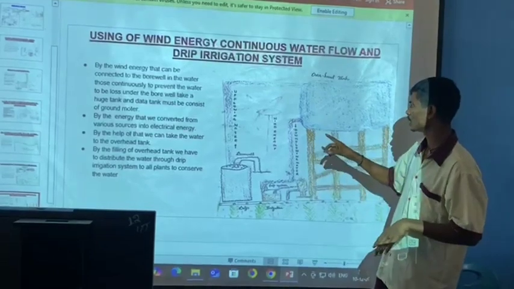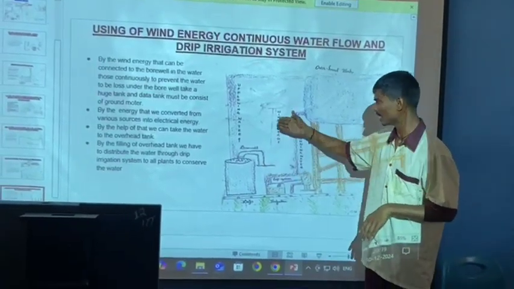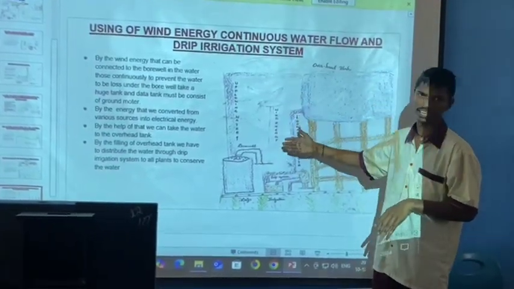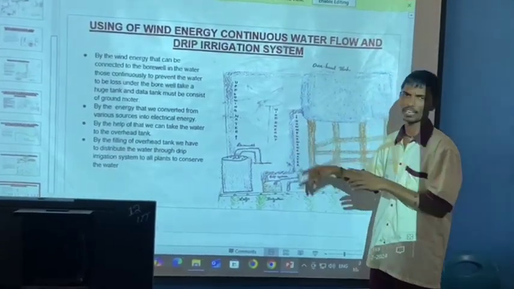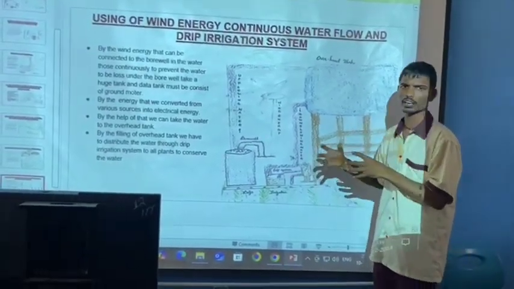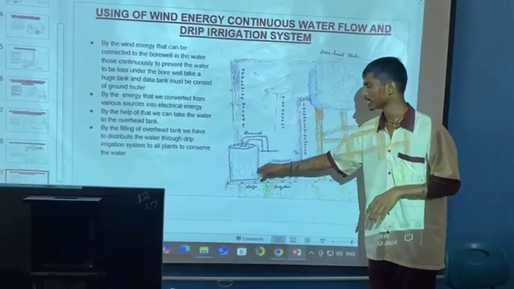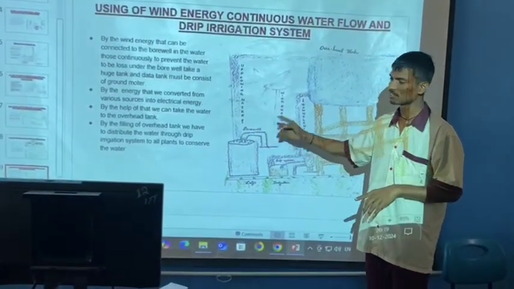By the electrical energy, we placed it here. And another thing is that we placed it in wind energy. Means the wind is automatically connected to the bore well, then the bore automatically flows the water. So to reduce the water waste, we placed a tank under that, and the tank consists of one bore and